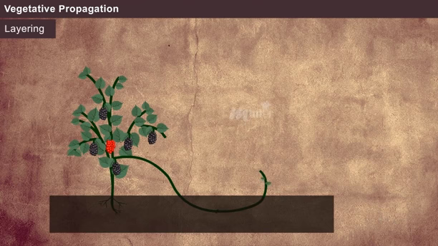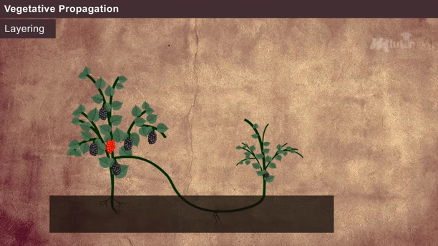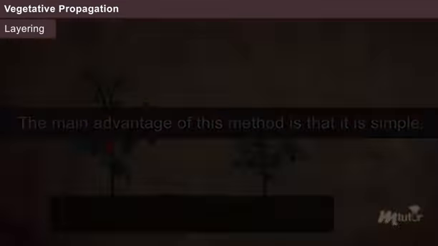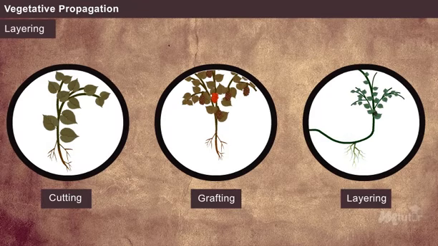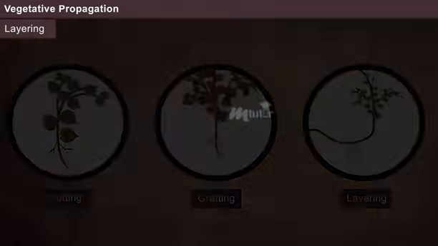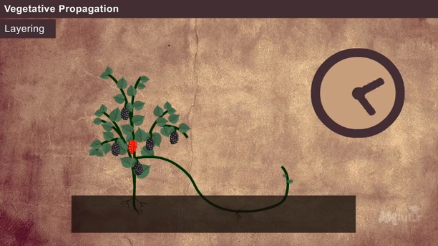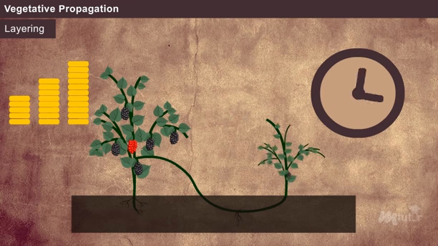In the layering method of propagation, roots are developed from the stem while it is still attached to the mother plant. The rooted stem is detached and grown as a new plant. This rooted stem is called a layer. The main advantage of this method is that it is simple. The roots will not get dried up as in cutting or grafting and it is also safer than the other methods of vegetative propagation. The disadvantage of this method is that it consumes a large amount of time, is expensive, and